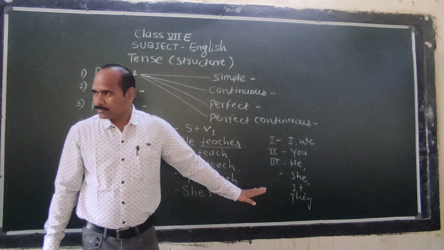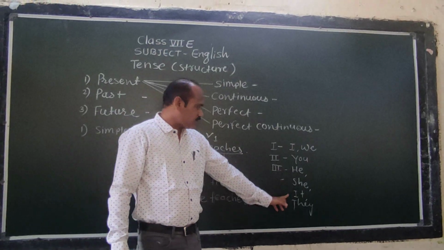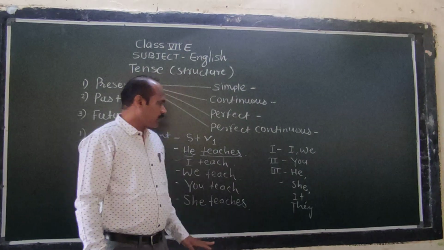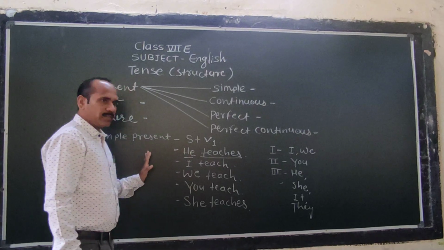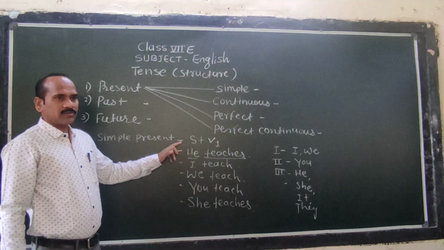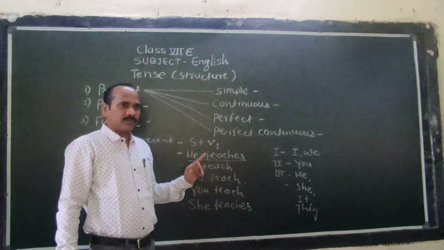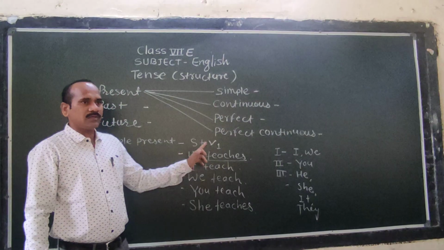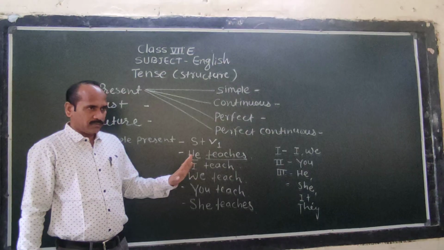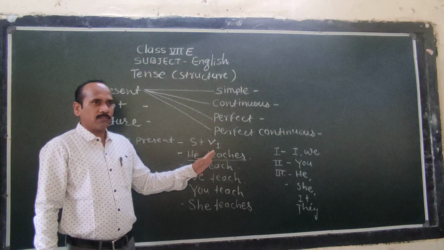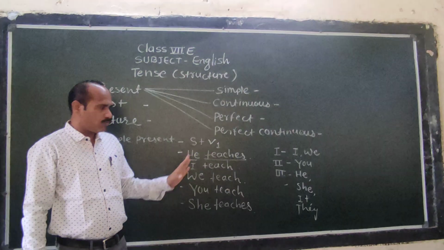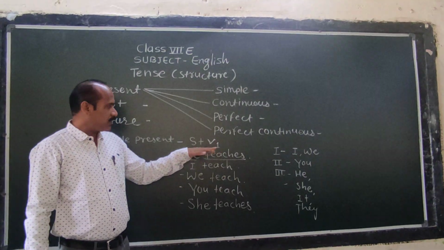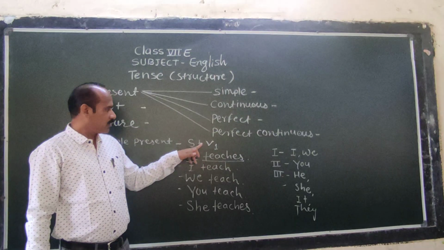These are the third person pronouns: he, she, it, and they. Got it? So this is simple present tense. What is the structure of simple present tense? Subject plus verb, the first form of verb. We don't want to take the second form or third form, the past participle. No. Simple means only the first form of verb.